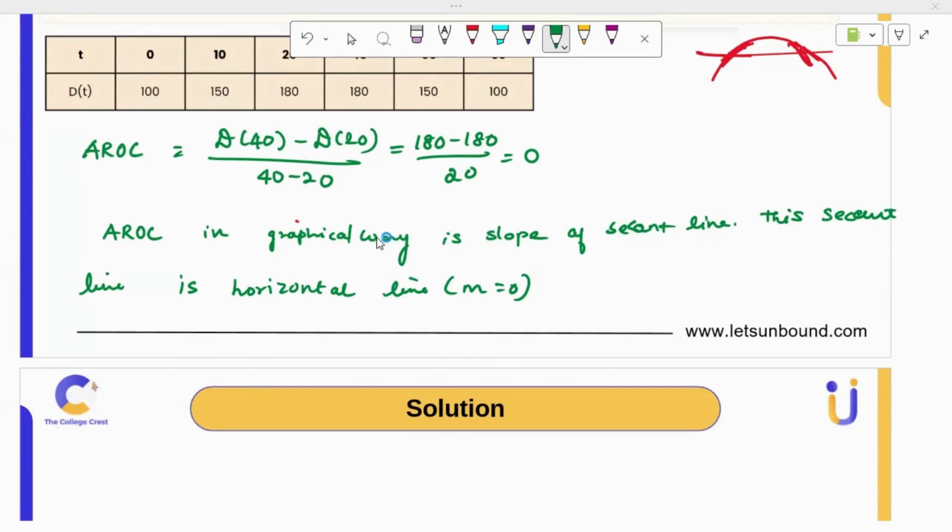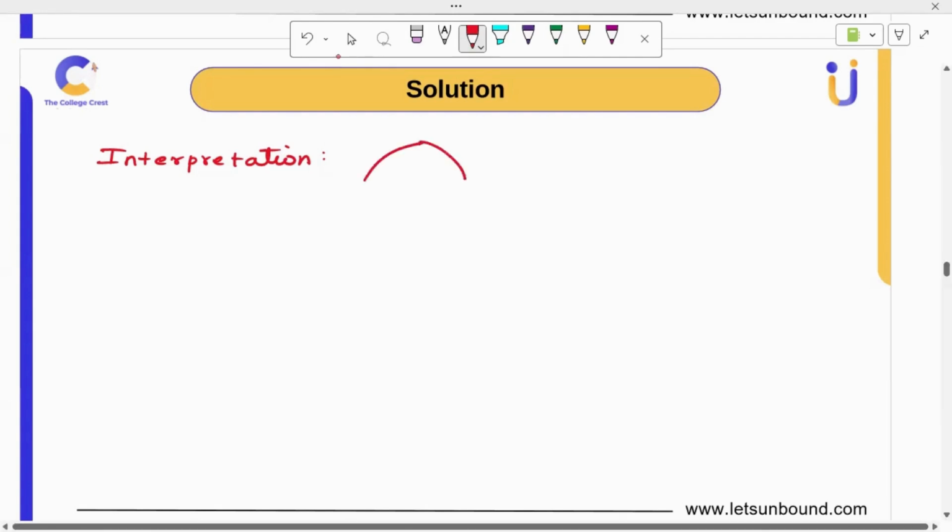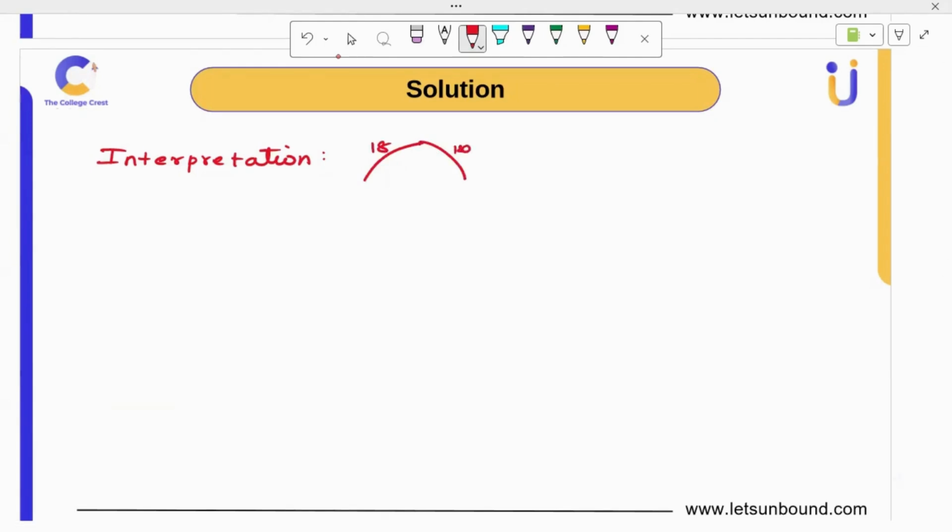So yes, now coming to the interpretation. Why did we get 0? We can clearly see the increase and decrease behavior. It got cancelled out. It is misleading in this case. The average is 0 because the increase and decrease cancelled out. Exactly, I got 180 and 180, correct? They got cancelled out. So the average hides the important shape.